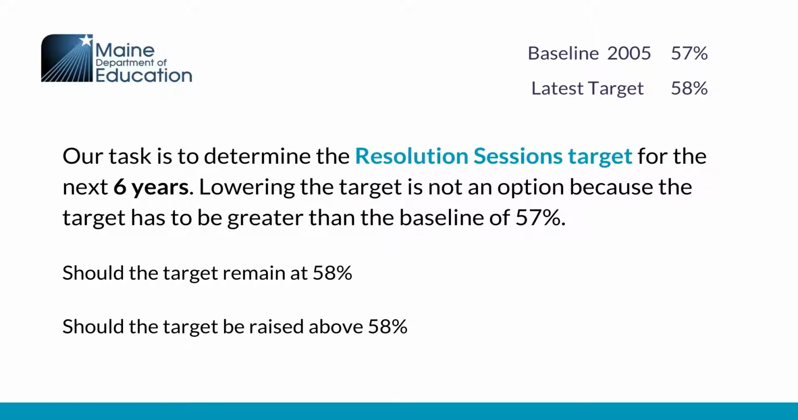The baseline for this indicator is 57%, so keeping the target the same at 58% is an option because it's greater than the baseline. The question is, do we think we should keep the target at 58% or raise it? Lowering the target is not an option because the target must be greater than the baseline of 57%.